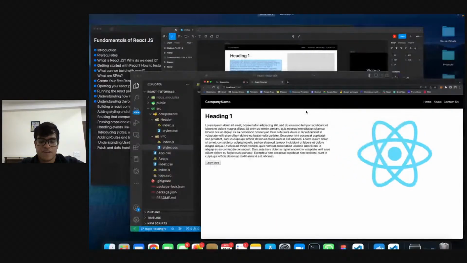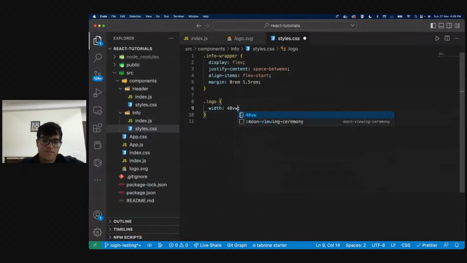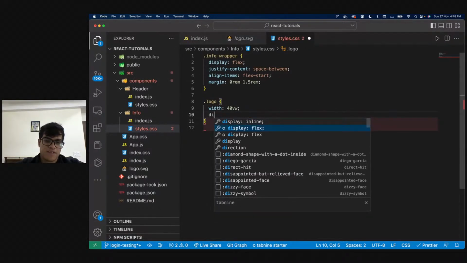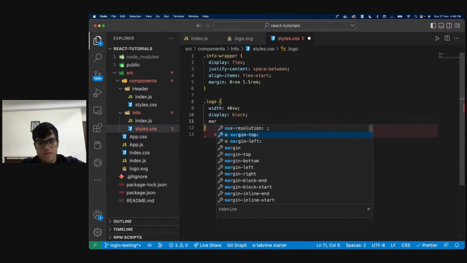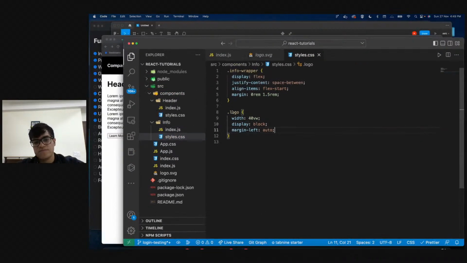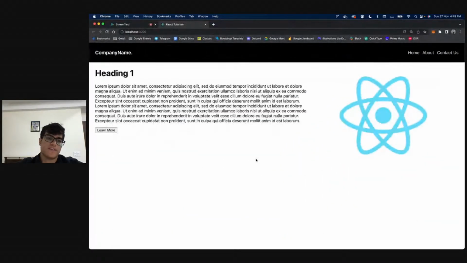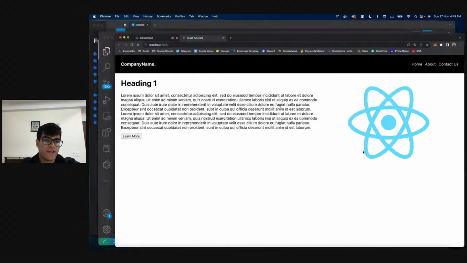Or I can give it a viewport width and say 40vw. I can say display block, margin-left auto. That's going to put it on the right of the screen. Correct. So now we do see our image as well. So we do have the beginnings of whatever code we wanted to write, right?